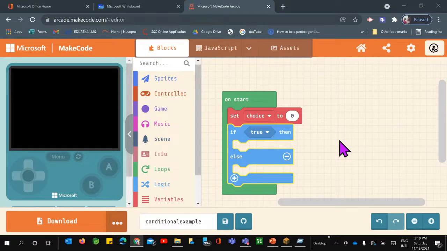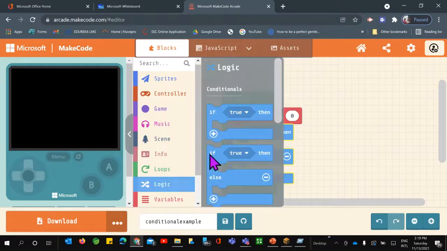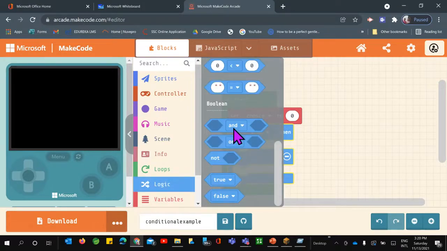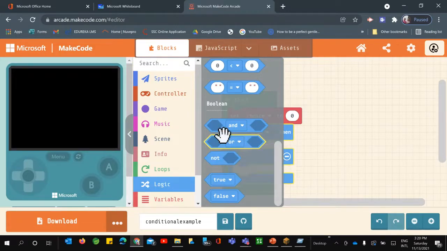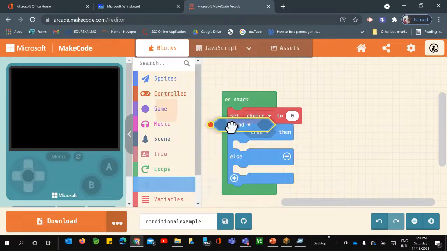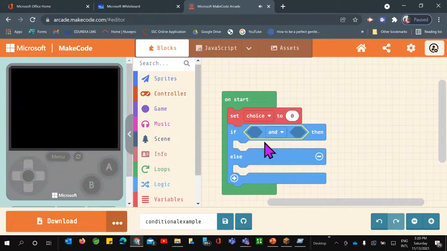Now we need to take it. Fine. So again, we need to go to the logic here. Now, if I just scroll down, we have these Boolean or three logic gates here, the symbols. Now, I'll just drag and place it instead of this true.